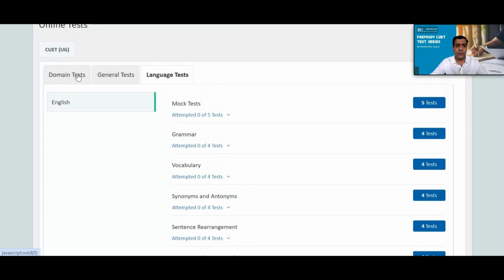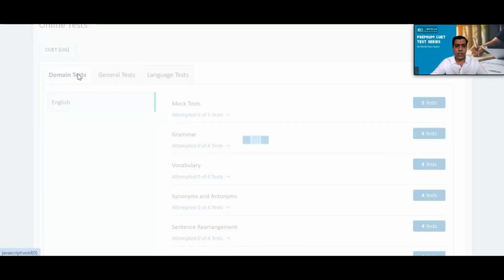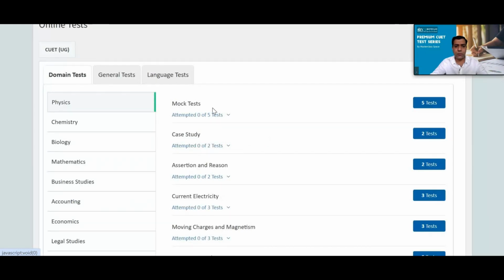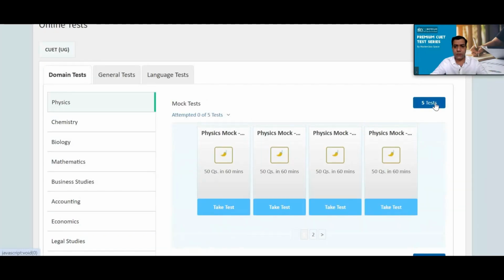In the domain test, for example, I wish to take a physics full length mock test. In physics, you go to the physics full length mock test and click on this button. Now for example, I wish to take the second test. It contains 50 questions in 60 minutes. So I will just click on take test.